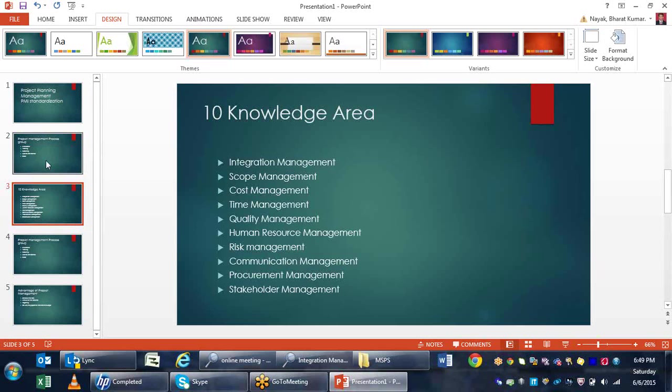The whole project deals with all 10 knowledge areas. How much expertise I have with all these 10 knowledge areas, that much quality product I can deliver to the customer. Basically, I discussed the knowledge areas now, but inside these knowledge areas we have different sub process groups. As I discussed previously, the 5 process groups are initiation, planning, executing, monitoring and controlling, and closing. For every individual process group, we have a number of sub processes. In the whole project planning management concept, according to the PMI, we have 47 sub processes.